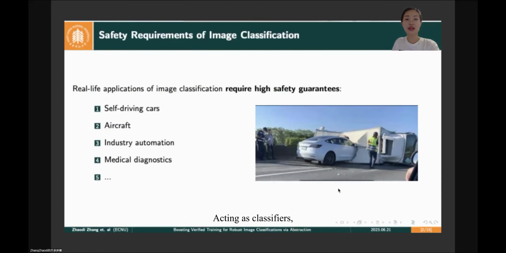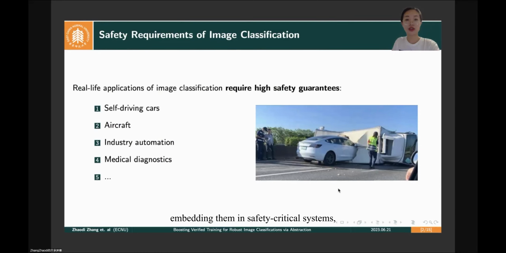Acting as classifiers, neural networks have been adopted in a variety of applications, such as pattern recognition. It is a growing trend to embed them in safety-critical systems, such as self-driving. However, neural networks are found to be vulnerable in terms of robustness and may suffer from adversarial attacks. For example, a Tesla car in autopilot mode caused a fatal crash, as it failed to detect a white train against a bright sky with white clouds. Therefore, applications in safety-critical domains demand high reliability guarantees.